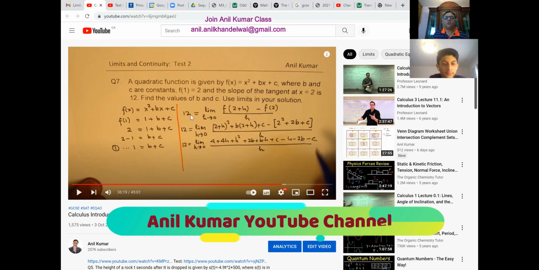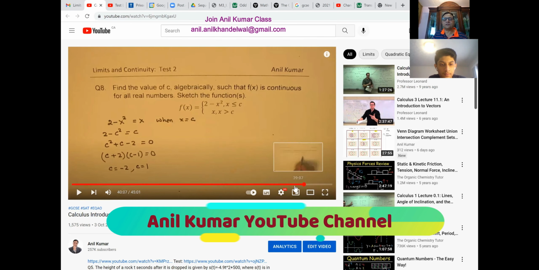Now the second one is we are given the rate of change 12 as we approach the point 2. So you can use this formula, the difference quotient: limit as h approaches 0 of f of 2 plus h minus f of 2, divided by h. In this equation, when you substitute 2 plus h for x in x squared plus bx plus c, and then minus 2 squared minus 2b plus c, you can simplify as shown here, correct? Yes, sir. This is equal to 12. You can cancel the terms 4, and so once you do that, let's go forward with, okay, that's the next question for you.